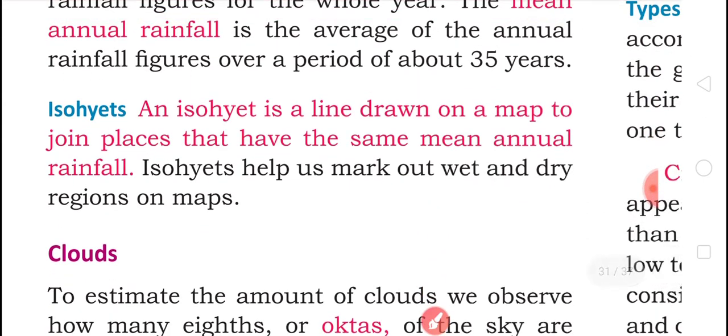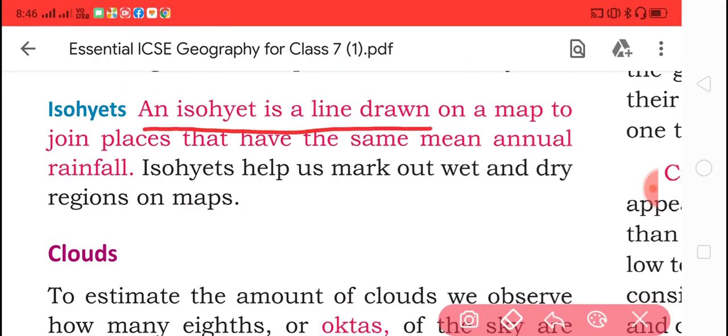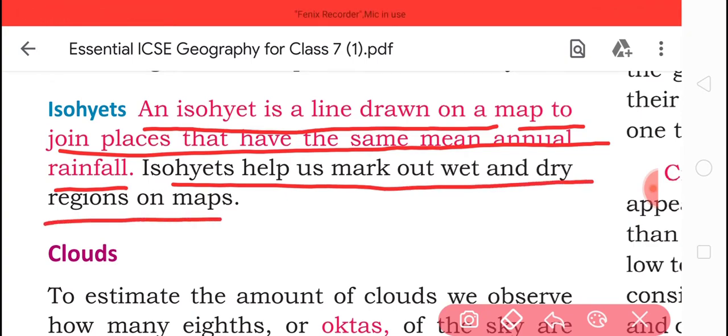Then isohyets. What are isohyets? An isohyet is a line drawn on a map to join the places that have the same mean annual rainfall. Isohyets help us to mark out the wet and dry regions on the map.